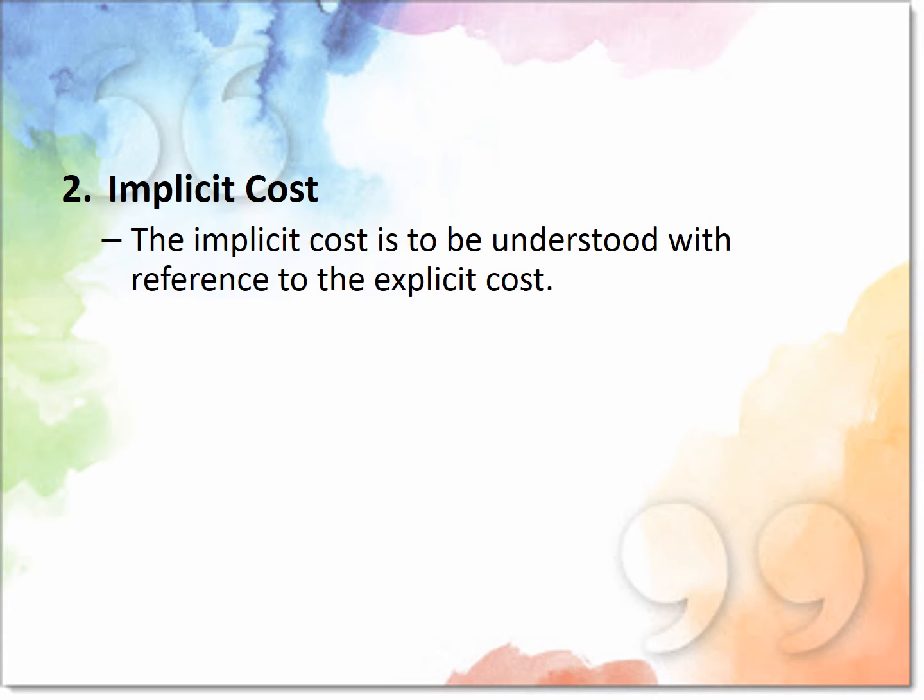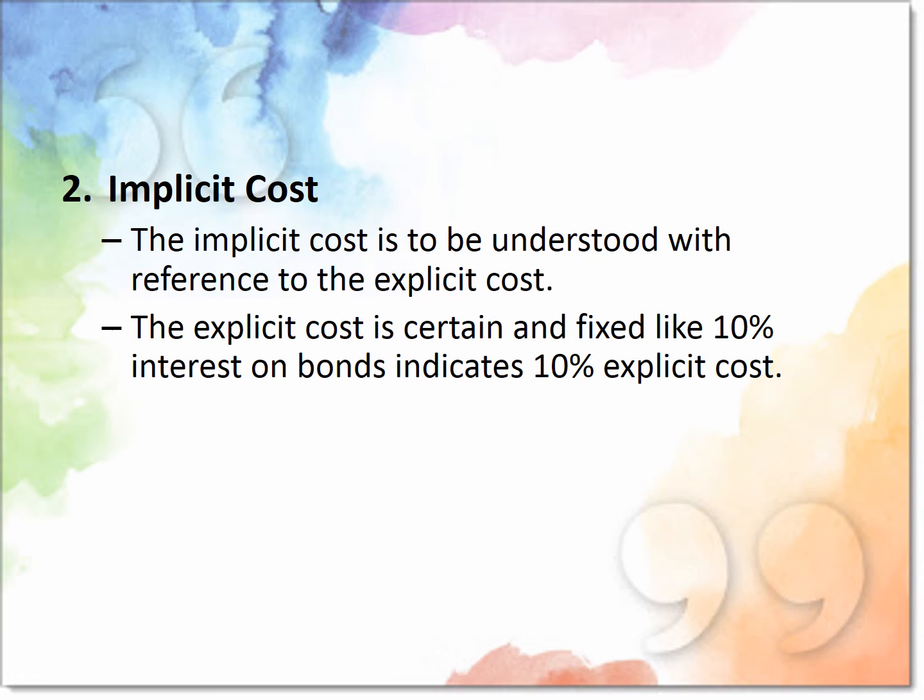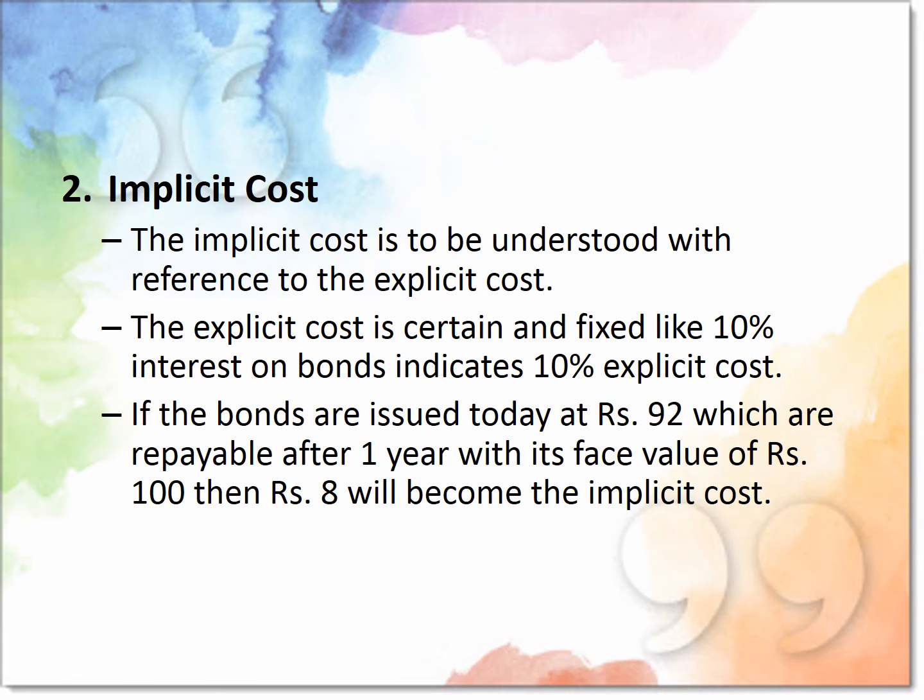Next is implicit cost. The implicit cost is to be understood with reference to explicit cost. The explicit cost is certain and fixed, like 10% interest on bonds indicates 10% explicit cost.